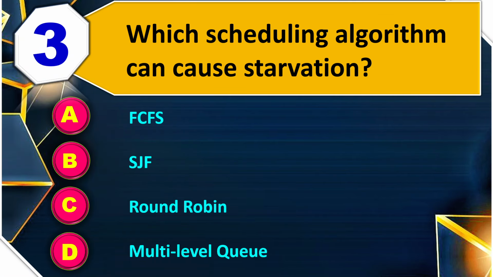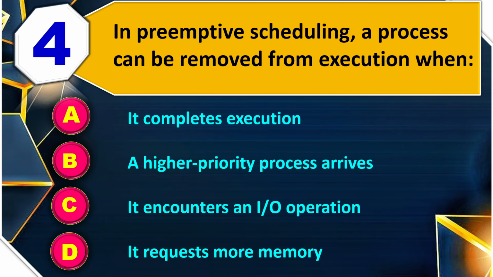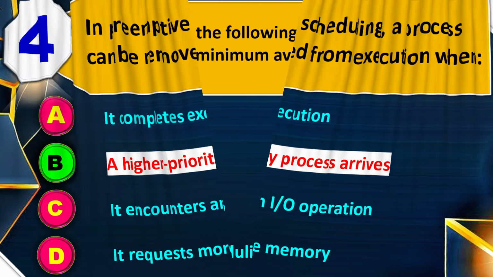Third, which scheduling algorithm can cause starvation? FCFS, SJF, round robin या फिर multi-level queue? So the right answer is SJF. Fourth, in preemptive scheduling, a process can be removed from execution when it completes execution, a higher priority process arrives, it encounters an IO operation, it requests more memory. So the right answer is a higher priority process arrives.